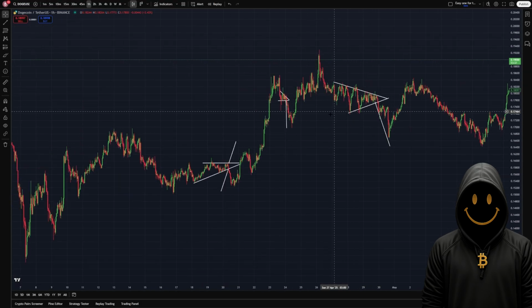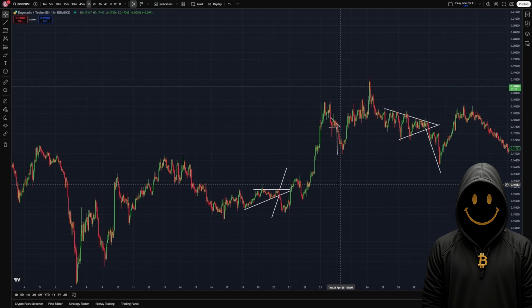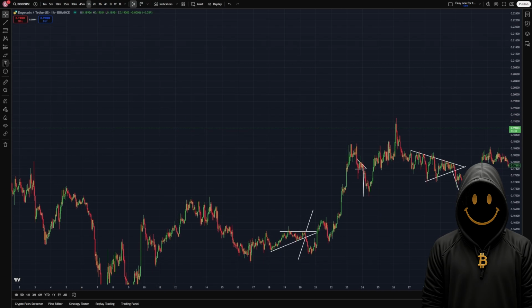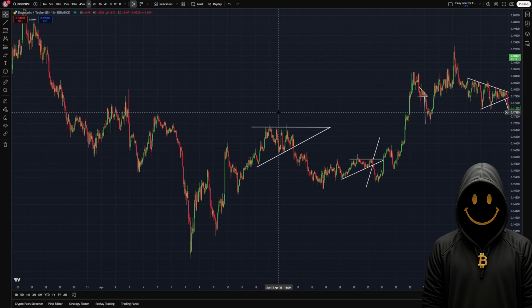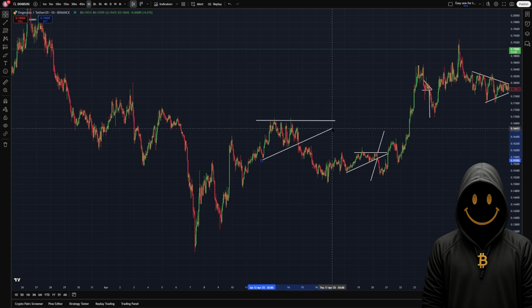But I found some examples, even though these are not perfect examples, just fast things that I did. But you have three types of triangles, which is the important thing. So we have these triangles, which is an ascending triangle, which mostly results in upside with like 60%, even though this is not fully an ascending triangle. This probably looks more like a symmetrical one.